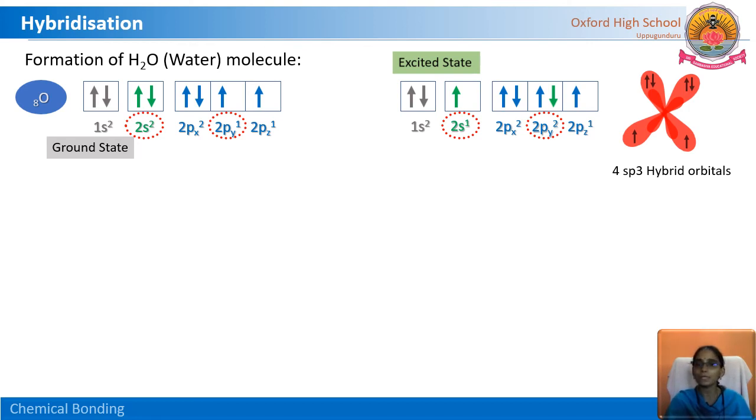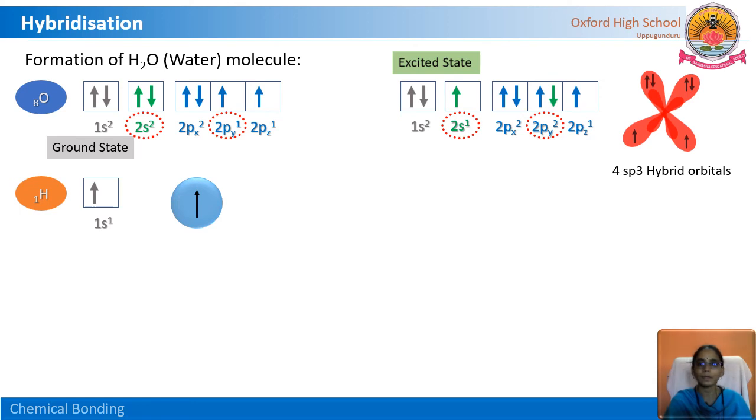But observe this excited state electronic configuration: the 2 orbitals, that is 2px2 and 2py2, are filled with 2 electrons each. That means the orbital is completely filled. So here 2 lone pairs are present in oxygen. So totally 4 sp3 hybrid orbitals. Among these, 2 hybrid orbitals are filled with 2 lone pairs, but the remaining 2 are filled with 1 electron each. And now these hybrid orbitals are ready to overlap with the 1s1 orbital of hydrogen.